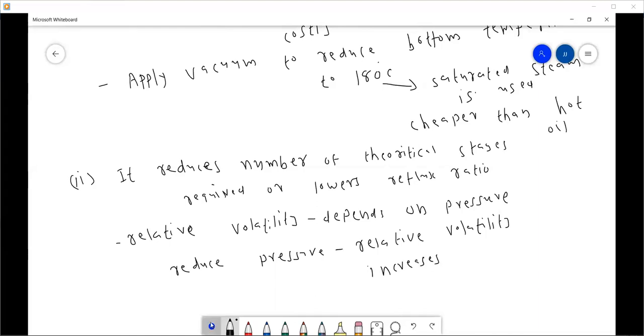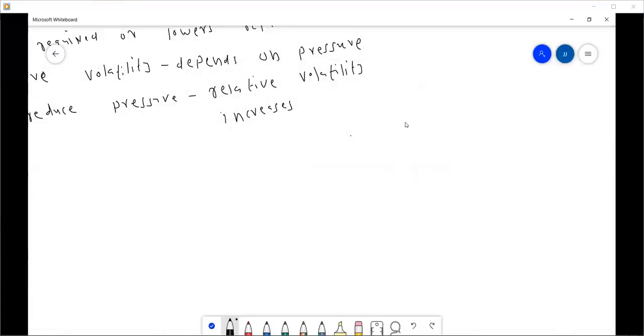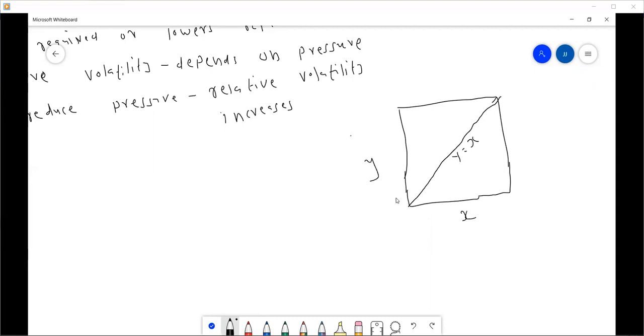So the gap between the operating line and the equilibrium curve will increase. Now if this is the diagonal, y equals x, which you have studied, where y is the mole fraction of the more volatile component in vapor and x is the mole fraction of the more volatile component in liquid, then if the relative volatility is more, the gap between the equilibrium curve and the diagonal is more, like this.